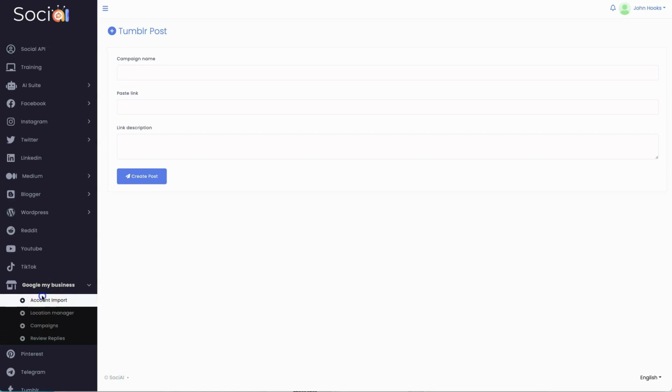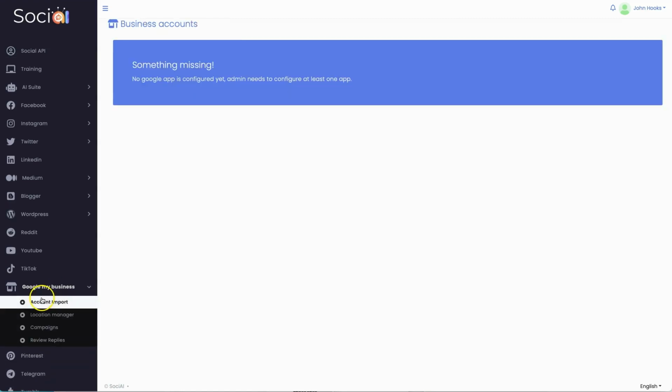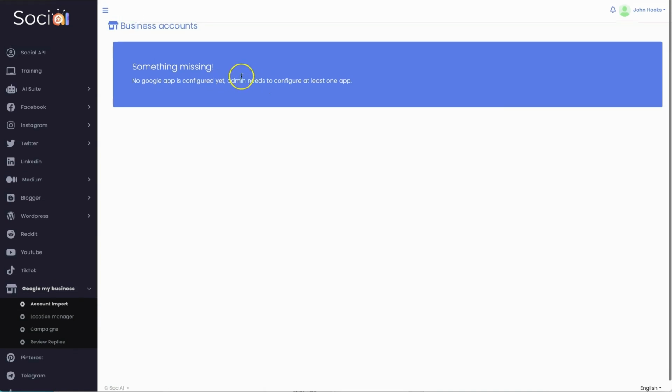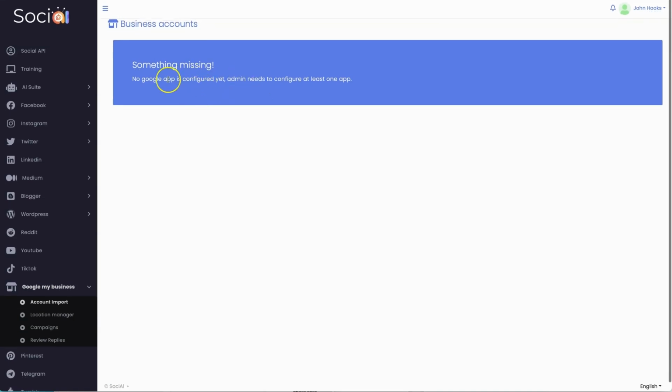And so on this account import, I'm going to click on that. When you first get started, this is what you're going to get. Something's missing. No app is configured yet. It needs to configure at least one app. And so you need to actually add an app. And you can do that from up here with your Soci apps. Okay. All right. And so that is it in a nutshell.